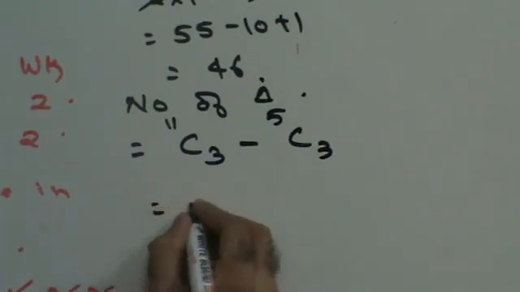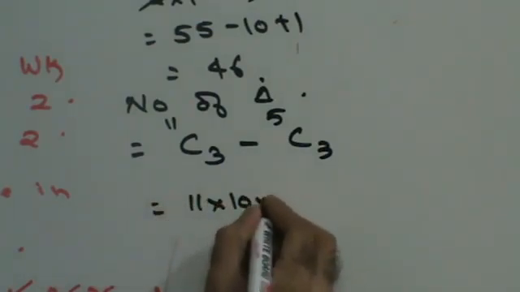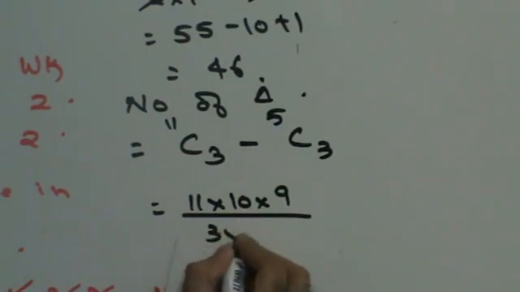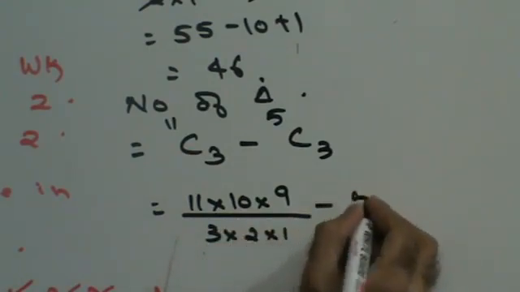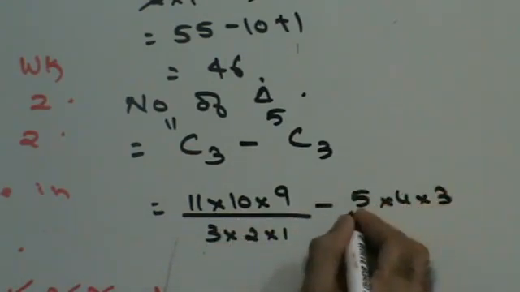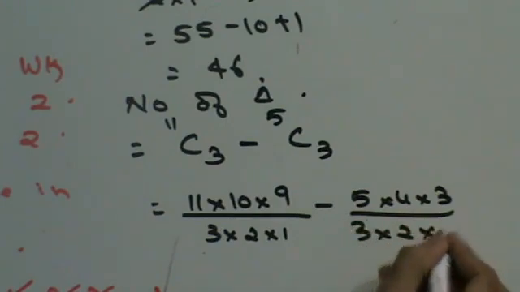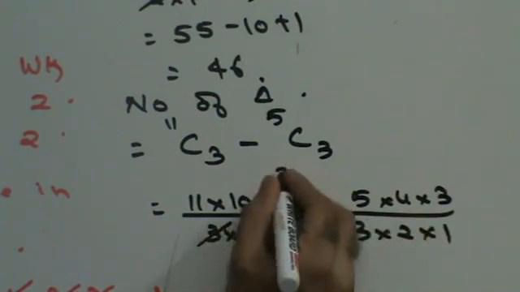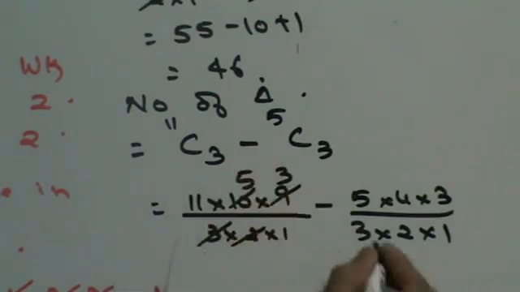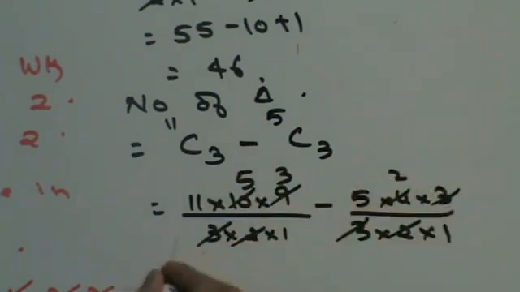So in that case, 11 into 10 into 9 upon 3 into 2 into 1, minus 5 into 4 into 3 upon 3 into 2 into 1. 3s are, 5s are, 3s are, 2s are. 5 3s are 15, 165 minus 10, 155. Right? Number of quadrilaterals.